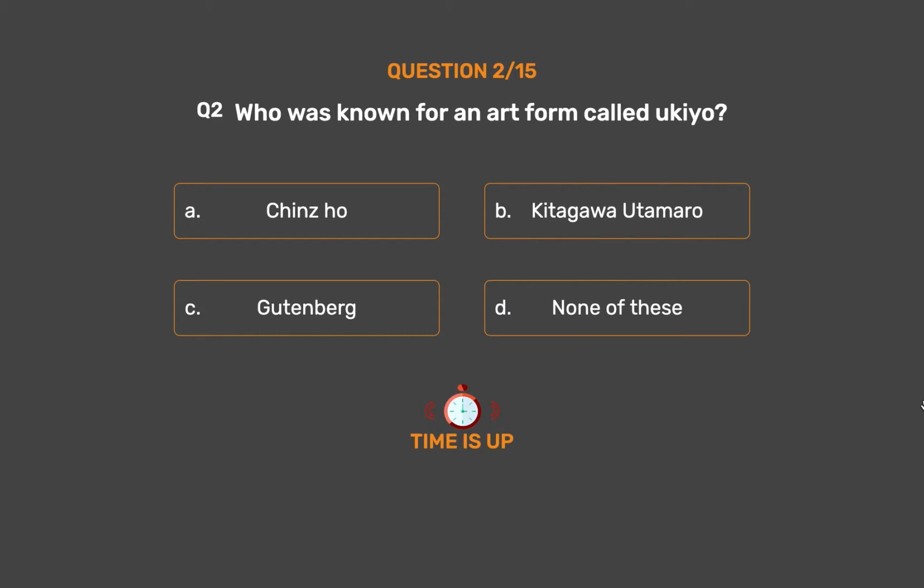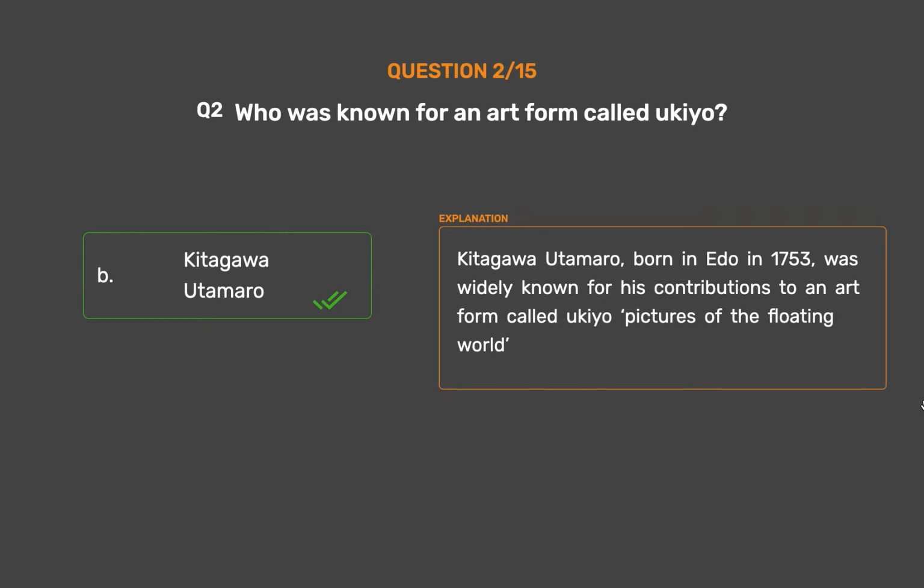The correct answer is Option B. Kitagawa Utamaro. Kitagawa Utamaro, born in Edo in 1753, was widely known for his contributions to an art form called ukiyo, pictures of the floating world.